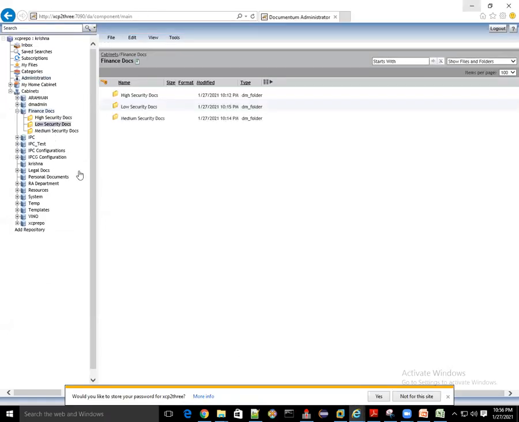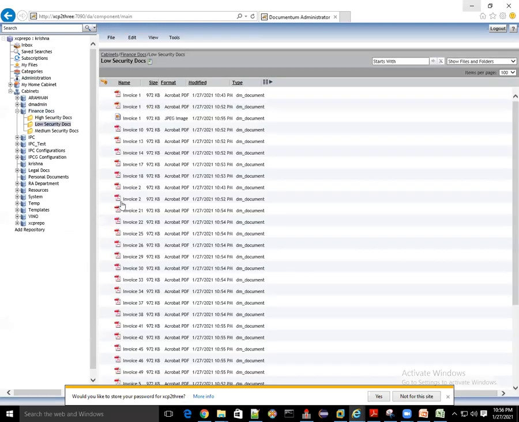Go to click on low security documents. See this, this JPG. I think you are able to see that, right? Like this way, you can upload the documents.